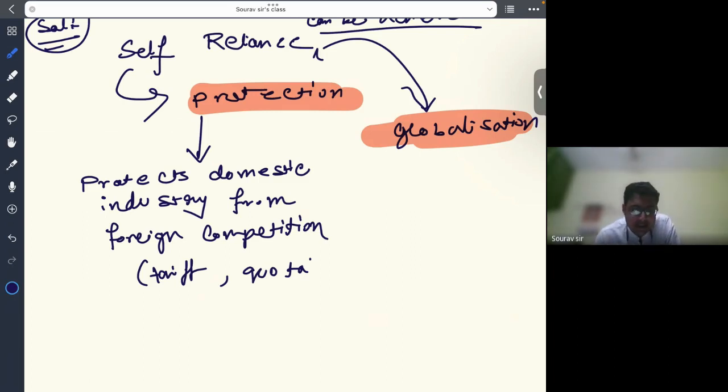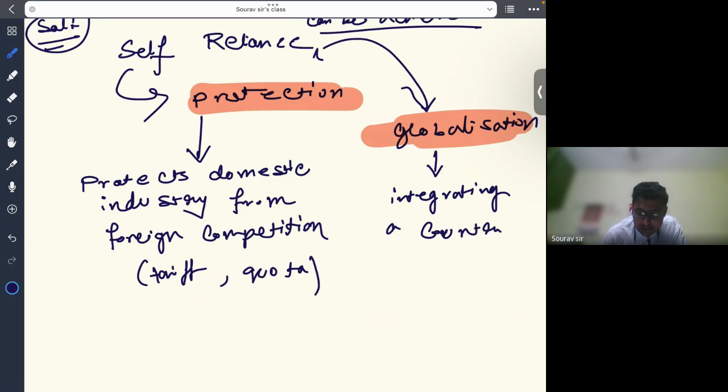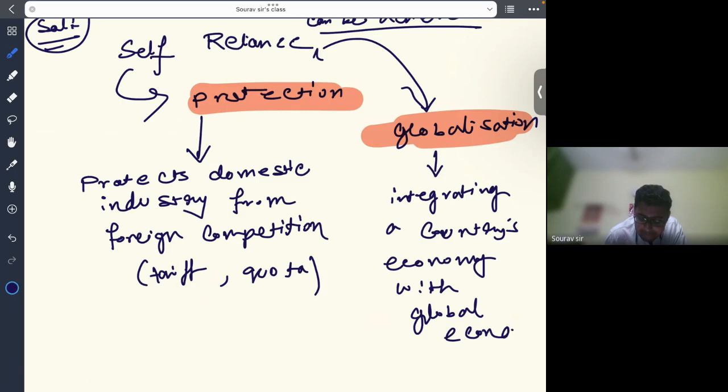On the other hand, self-reliance through globalization, this approach involves integrating a country's economy with the global economy. So foreign investment, technology transfer, and increasing trade can help in this method.